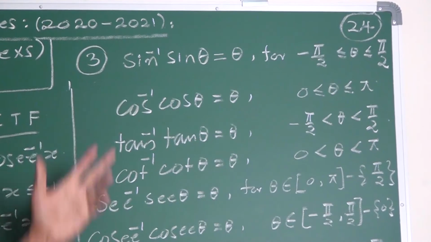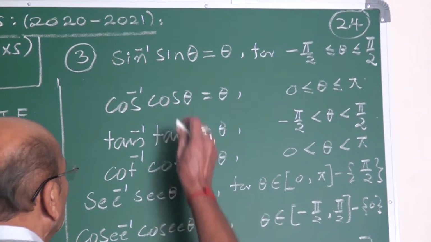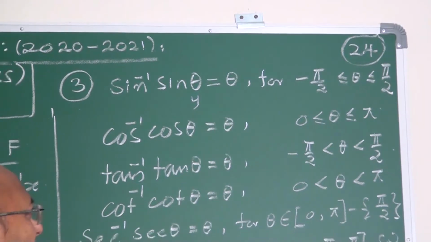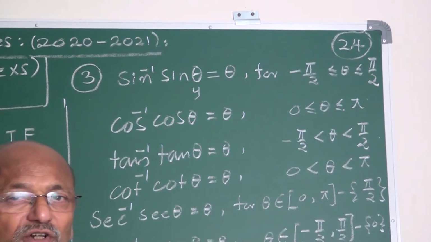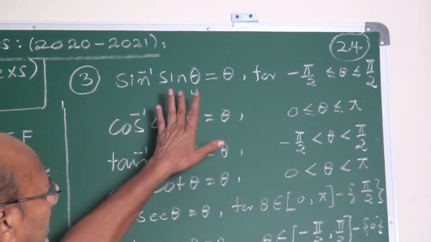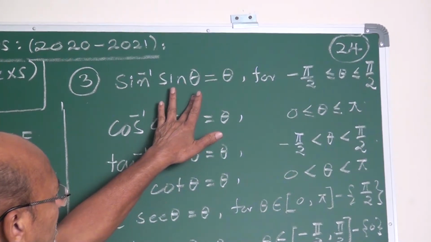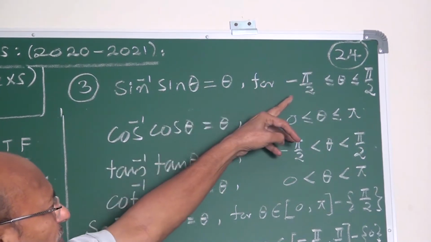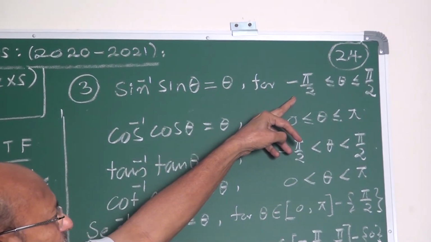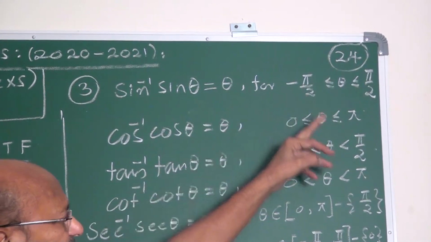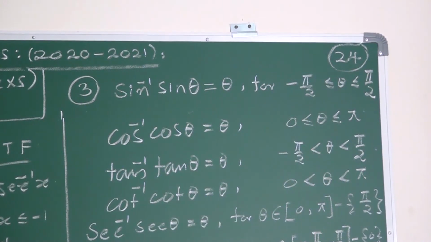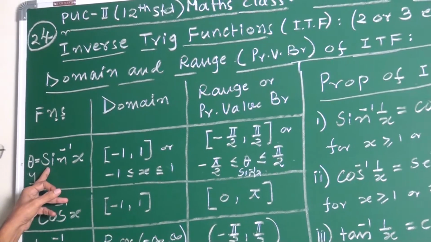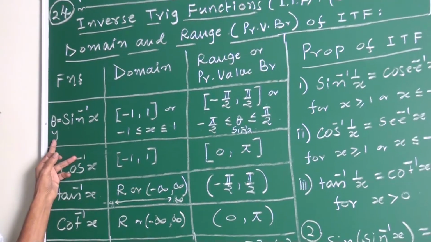This is the third property. Sine inverse of sine theta, instead of theta if you take y, that y is angle. Always the angle in trigonometry would be denoted by theta. Therefore, my friends, I have taken theta here. Sine inverse of sine theta equal to theta for all theta belongs to the closed interval minus pi by 2 to plus pi by 2, which is the range of sine inverse x.